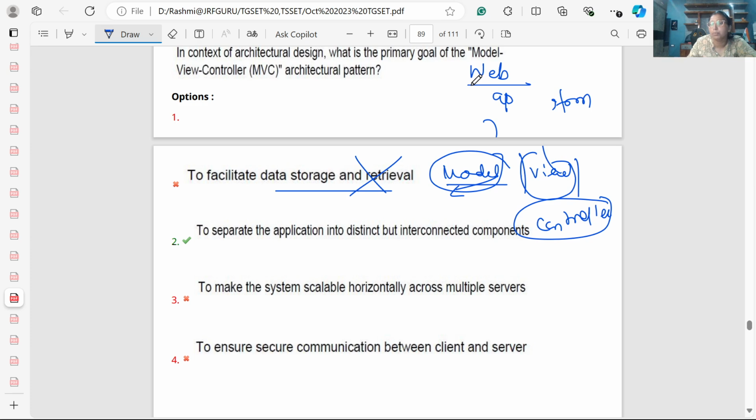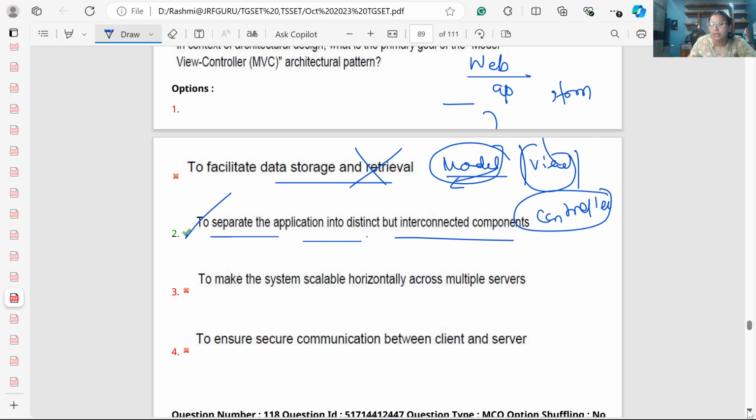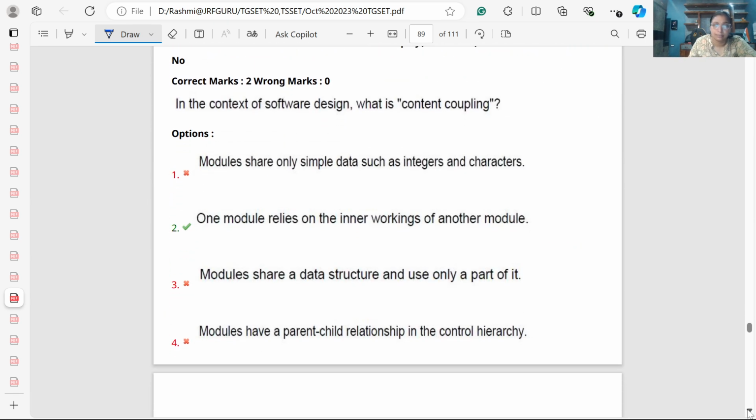No, it is the component of the complete application to separate the application into distinct but interconnected components. Yes, this is the most accurate answer here.